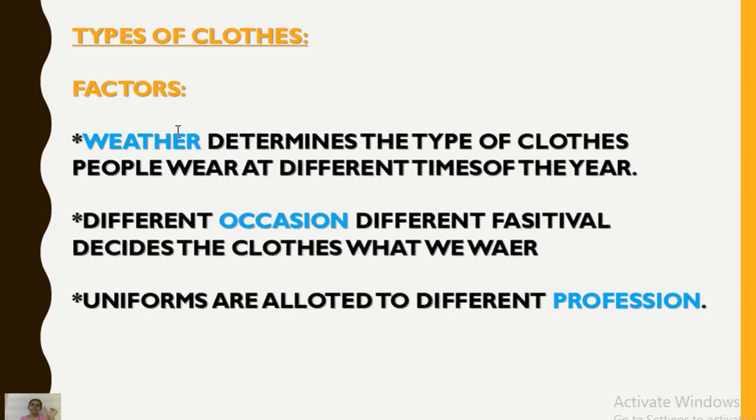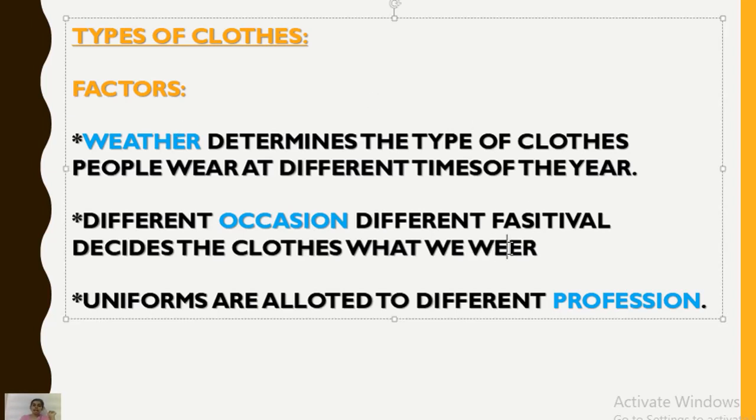That's occasion. Uniforms are allotted for different professions. Like a policeman wears a khaki dress, the army wears a khaki dress, and you have a school uniform. Different schools have different uniforms, which differentiates you from other people. A lawyer wears a black coat, and doctors wear a white coat. Professions also have different clothes.